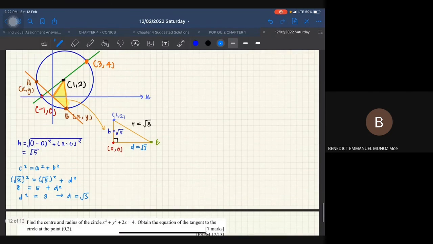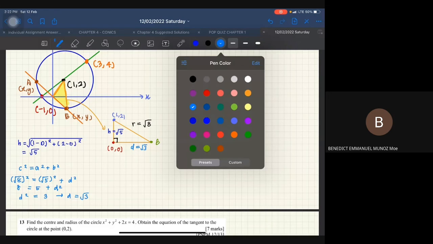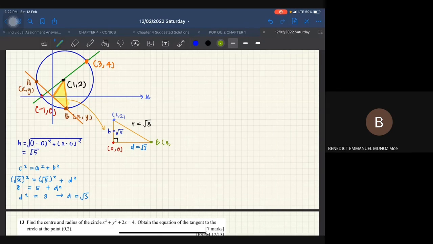Okay, so sekarang macam mana kita nak cari kita punya point B? Okay, so macam mana kita nak cari dia is awak boleh guna formula of distance. Okay, so you can use the formula of distance untuk cari this one dengan this one. Okay, awak guna point B yang awak tak tahu. Point B kita let it as XY. Okay, so kita akan substitutekan dia.